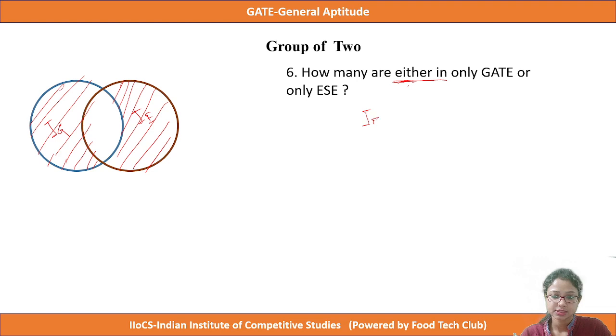Clear? The summation of IG plus IE. So either means the sum of only sections.